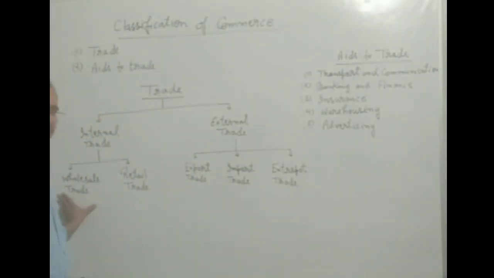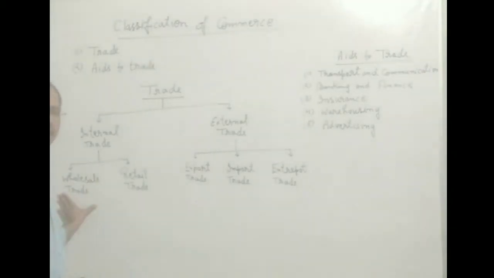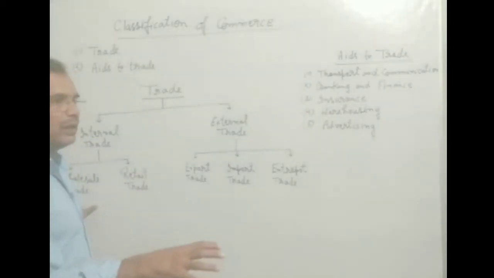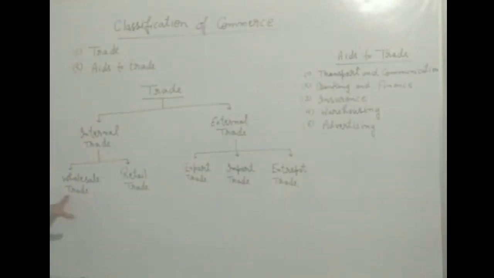Some of them can have 2 or 3 lines of product, but most of the people have single line product because they will have to keep a large quantity. They sell their goods to the retail trader.